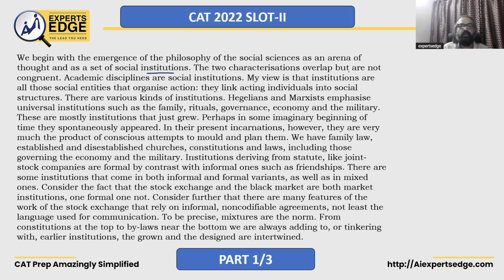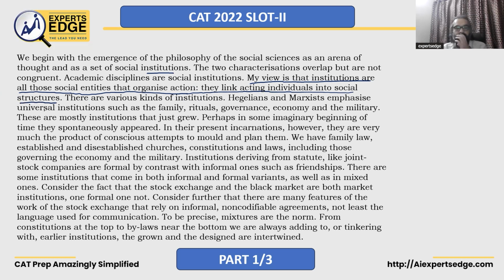My two characterizations overlap but are not congruent. So they overlap as in there is some crisscross but exactly same nahi hai. They are similar but not same. Academic disciplines are social institutions. My view is that institutions are all those social entities that organize actions. They link acting individuals into social structures. That's what I said. Author's view is that institutions are all those entities that organize action, right? So they have a specific purpose. उनका एक purpose होता है. They link acting individuals into social structures.